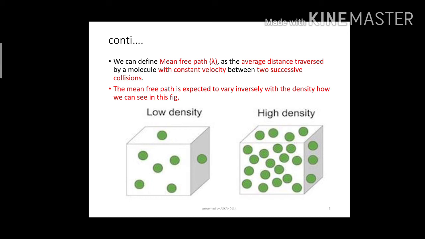If low density is there and high density is there, what will happen? If low density is there, the molecule will easily travel, so many paths will be there, and that's why the mean free path will be maximum. In high density, the molecule does not travel that easily, so many collisions will be there, and if so many collisions are there, the mean free path will be less.